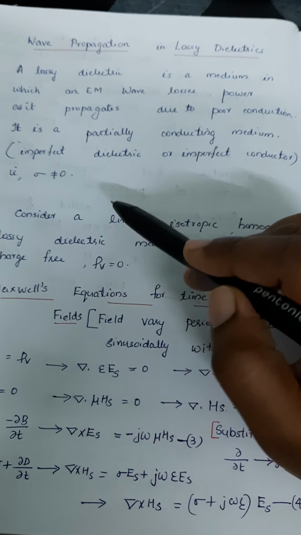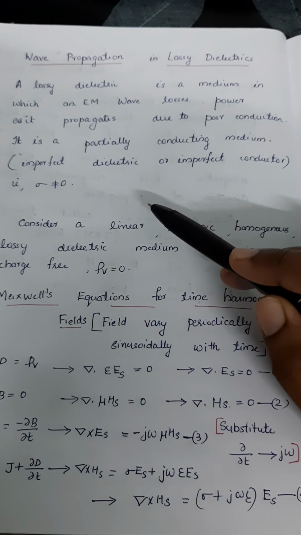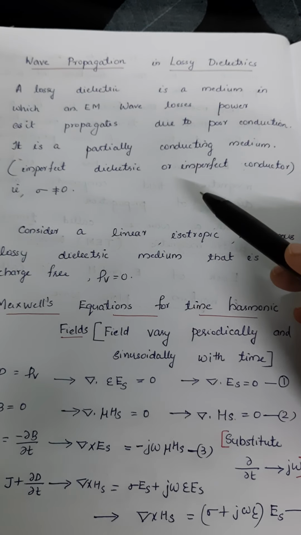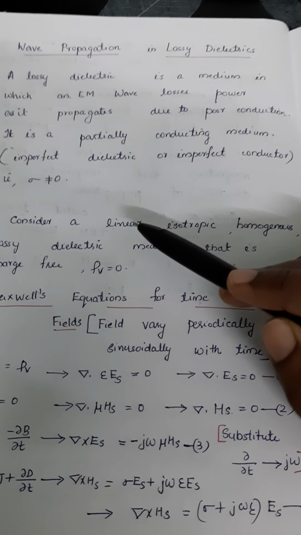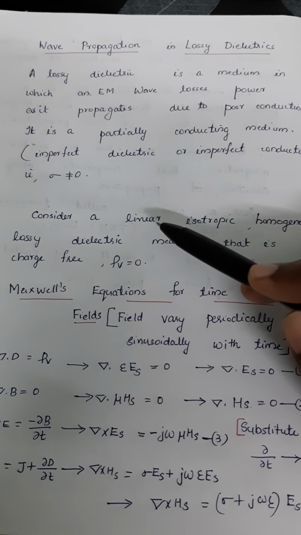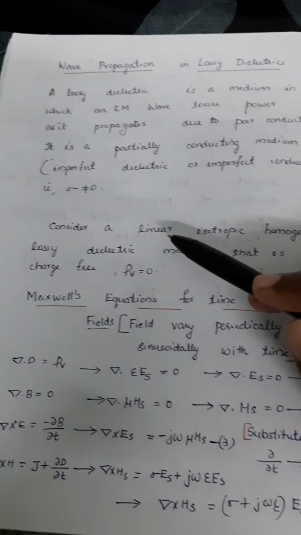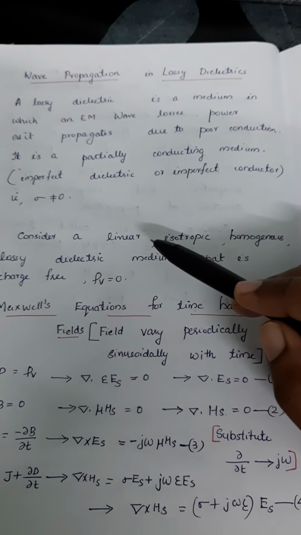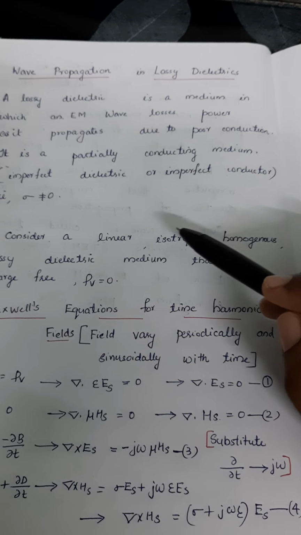In this we have to find the wave propagation in this lossy dielectric medium, and also the derivation for the wave equation, which we considered as a general case for all kinds of mediums.